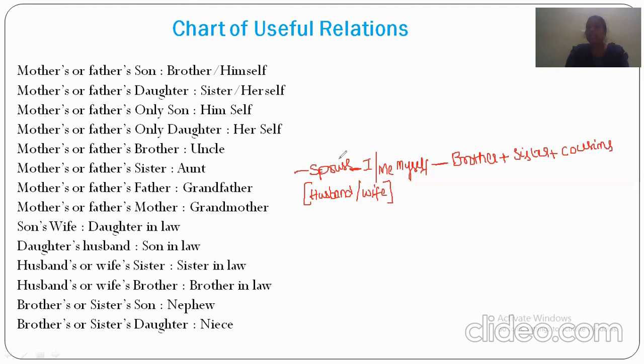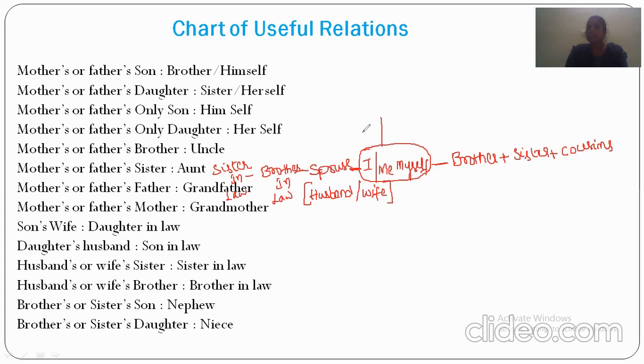And the spouse's brothers, relative to myself, will be called brother-in-law, or if it is a female person, sister-in-law. So these are the relationships to the person I. In the same generation, a male sibling is called a brother, a female sibling is called a sister, their aunts' or uncles' children will be called cousins, and their spouse, either husband or wife. The spouse's brothers to this myself will become brother-in-law or sister-in-law.